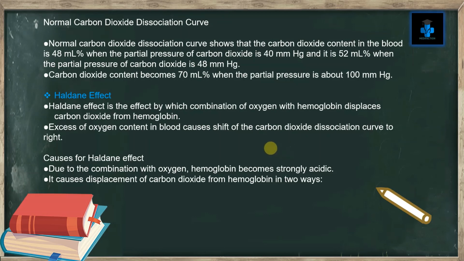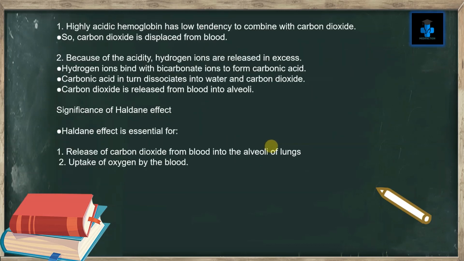Due to the combination with oxygen, hemoglobin becomes more strongly acidic. It causes displacement of carbon dioxide from hemoglobin in two ways. Number one, highly acidic hemoglobin has low tendency to combine with carbon dioxide. So, carbon dioxide is displaced from blood.